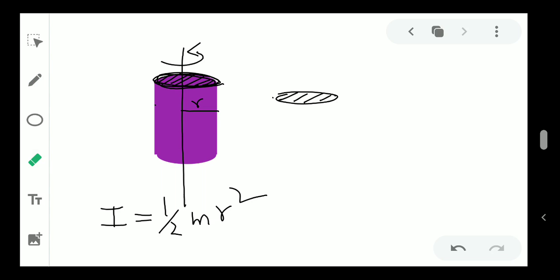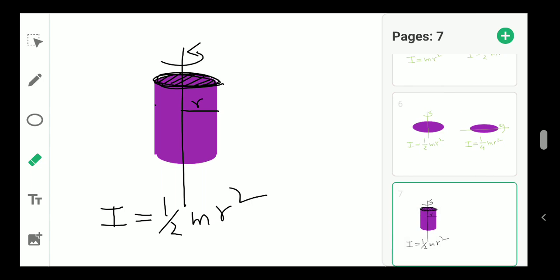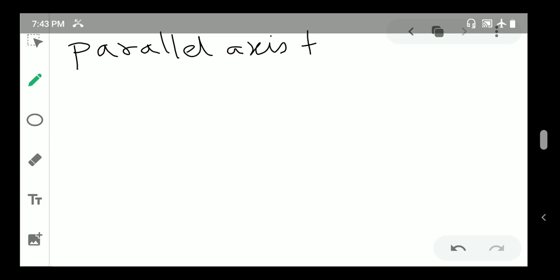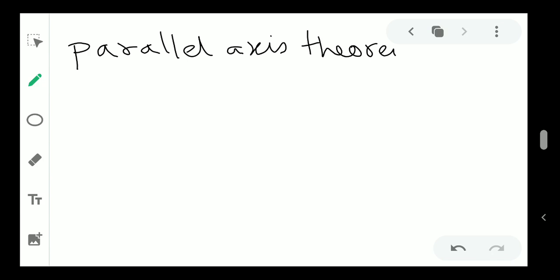So you have to remember some of these formulas. The sheet I will be giving you, or you can find it in your NCERT books as well. But now we will read something which is very interesting, that is your two theorems. One is called the parallel axis theorem. So what is the parallel axis theorem?